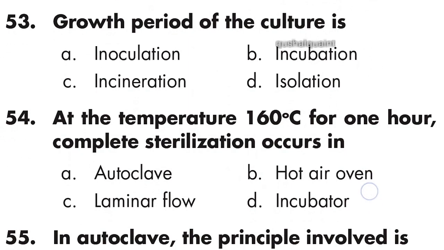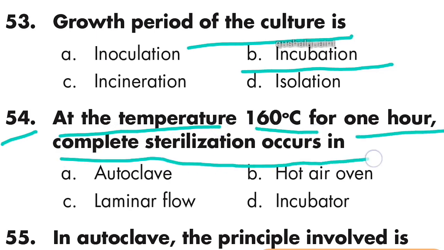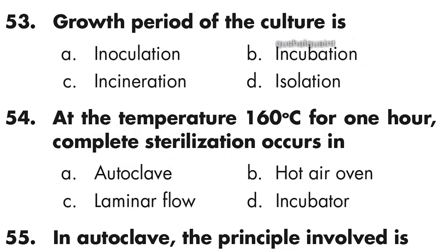Next question: growth period of culture is incubation. Option B is right, incubation. Next question: at the temperature 160 degrees Celsius for 1 hour, complete sterilization occurs in hot air oven. Option B is right here, hot air oven.